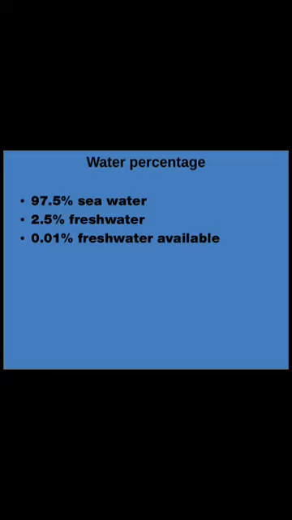Okay, the amount of salt content in the sea water is so high that we cannot use it. So the second category is fresh water, the fresh water which we can use, for what you just now saw, right? So this is 2.5%. Only the fresh water which is usable is only 2.5%.